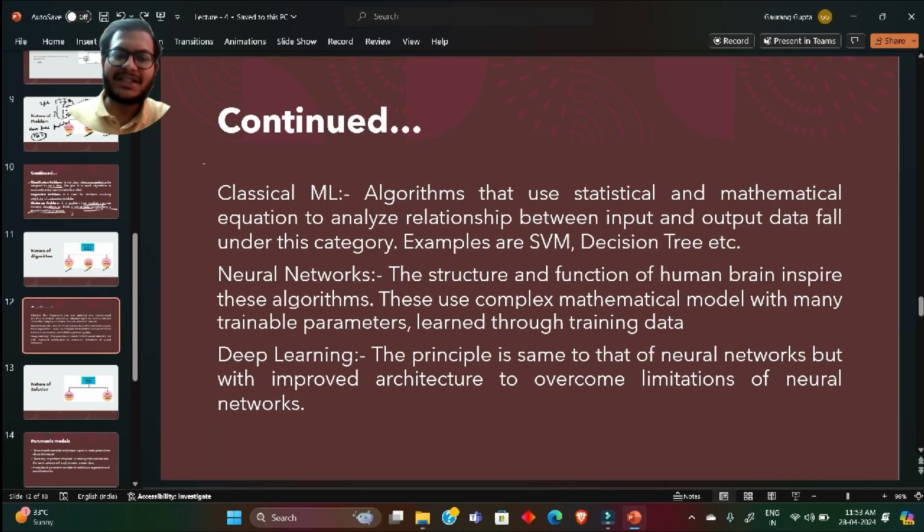Classical machine learning models are the algorithms that use statistical and mathematical equations to analyze the relationship between input and output data. What they do is try to fit a mathematical function to input and output data such that you can make a prediction. For example, there are SVM and decision tree. I'm using the decision tree example to explain.